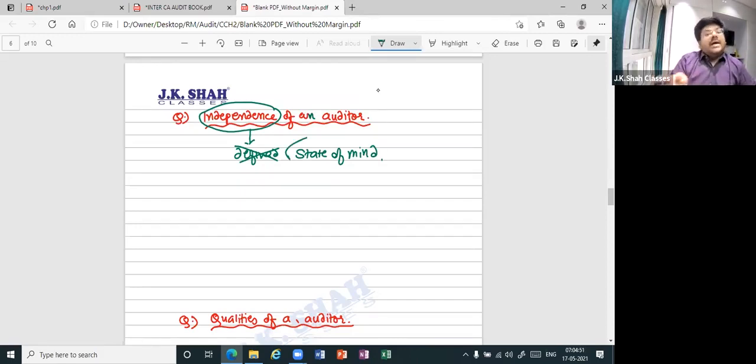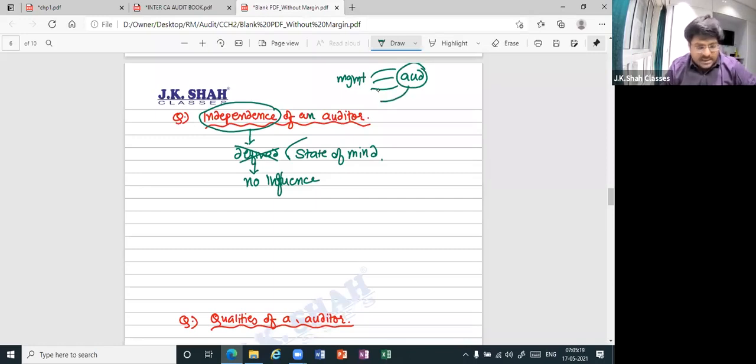However, it means that the auditor should be under no influence. Correct. See, they may try to influence you. They means who? Management. Management will always try and influence the auditor in some way or the other, by giving certain gifts, by giving good hospitality, by giving some bribe, etc. There will be some benefits coming to the auditor, by which the management will try to make the auditor do something wrong for them. But if you do that, then eventually can I say you are lacking independence?